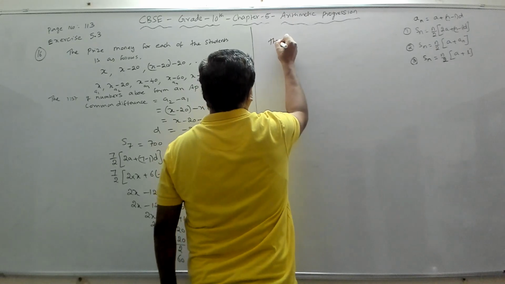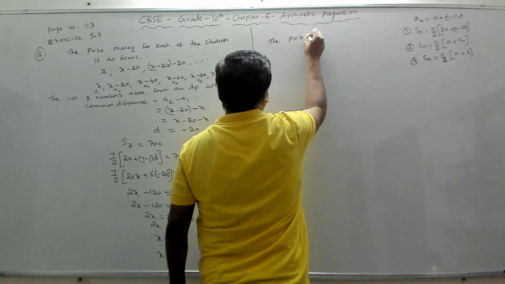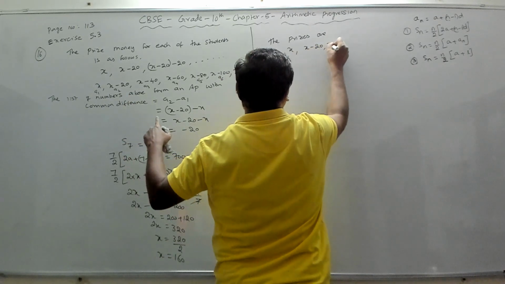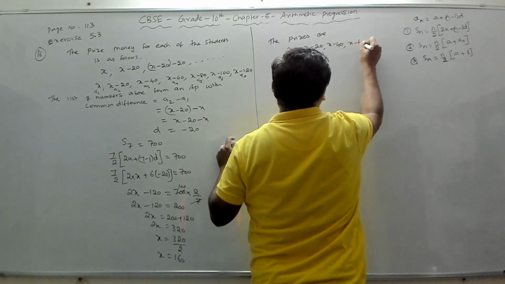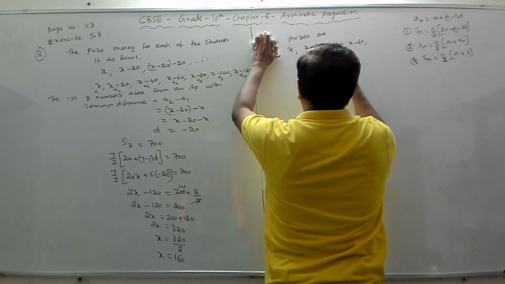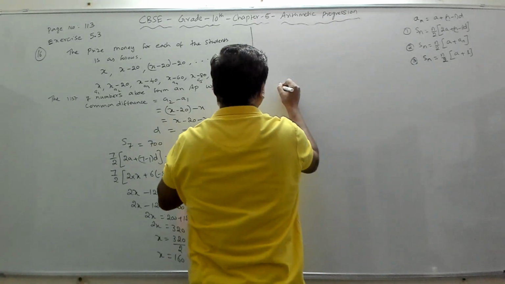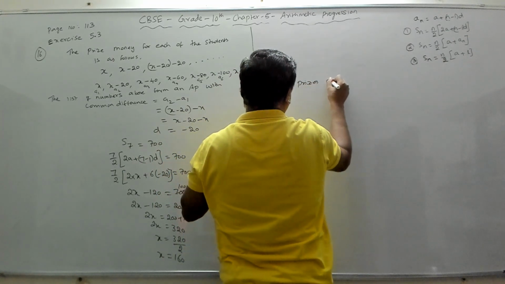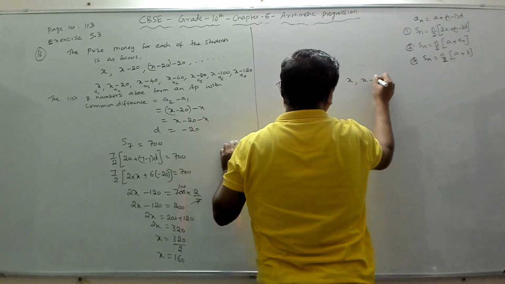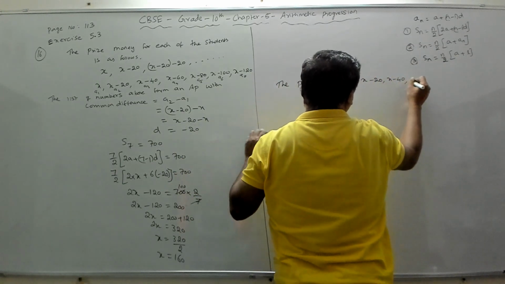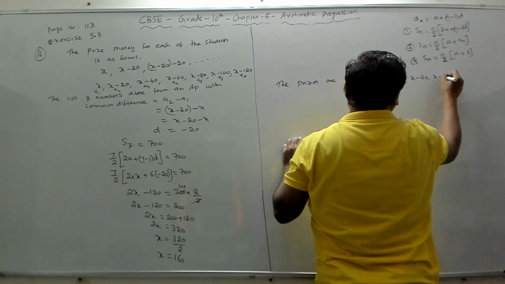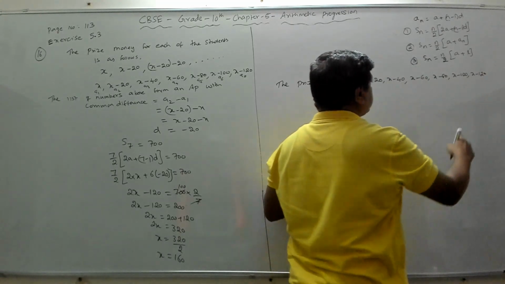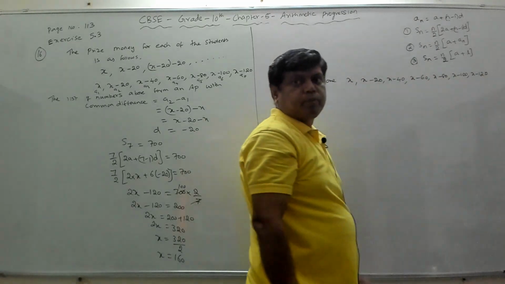So the prices are x, x minus 20, x minus 40, x minus 60, x minus 80, x minus 100, x minus 120. So 7 prices.